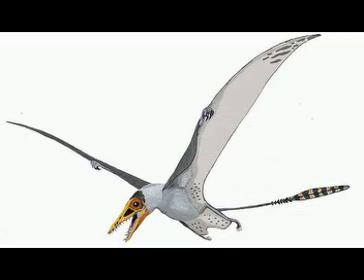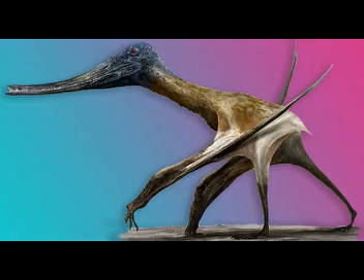However, in a 2020 study, British paleontologists David M. Martill and David Unwin challenged this interpretation, arguing that these structures are not hairs or protofeathers, but instead represent structural fibers from the wing membranes. Another long-standing debate concerns how pterosaurs moved on land. Their hind limbs were relatively small, raising questions about terrestrial locomotion.